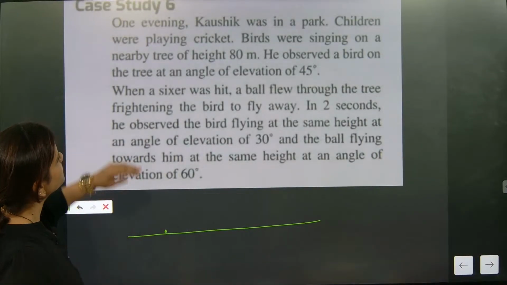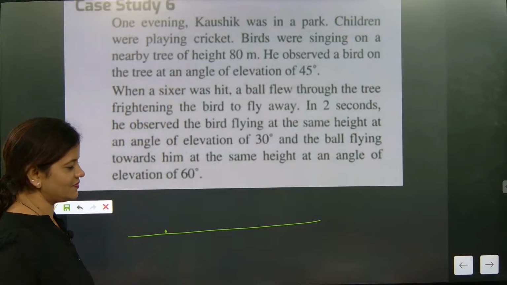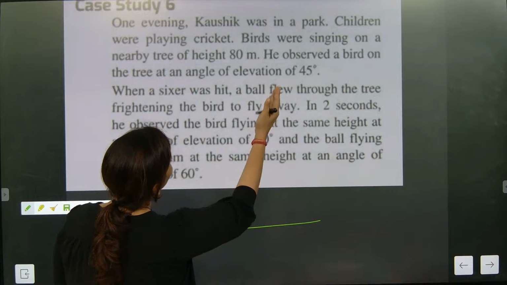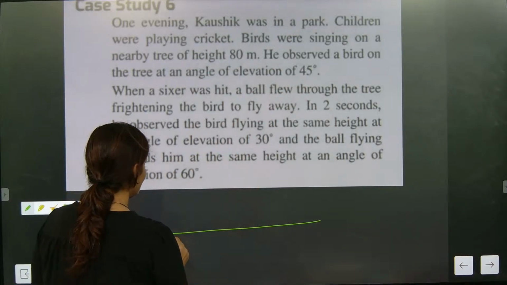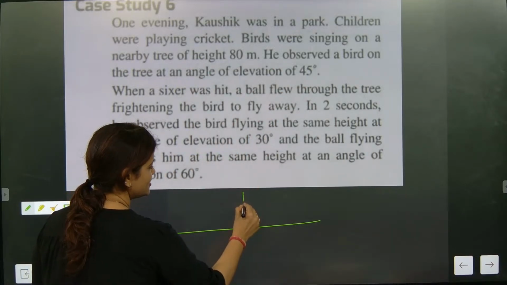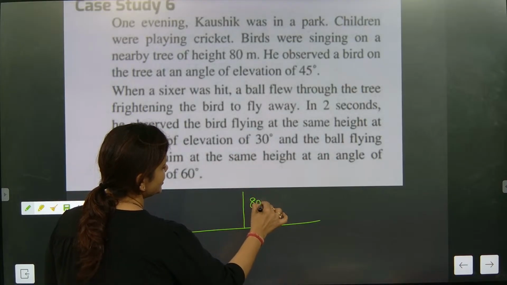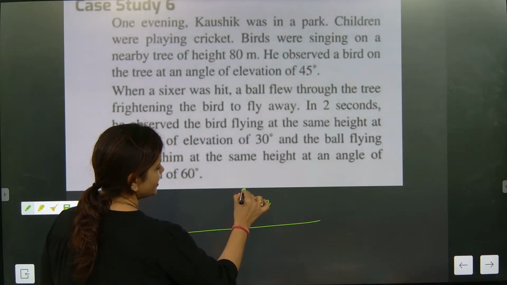After that, what happened? Children were playing cricket. So definitely the children will be playing cricket somewhere. A bird was singing on a nearby tree. So uncle is here. This is the tree, and the tree's height is 80 meter. One bird is sitting here.